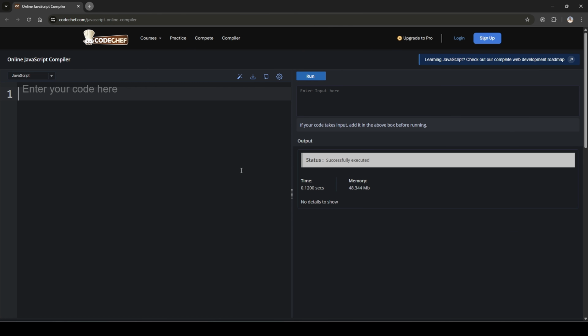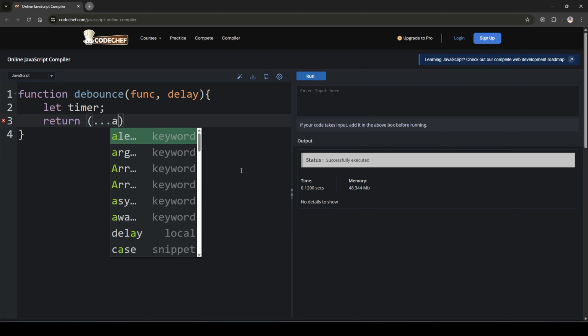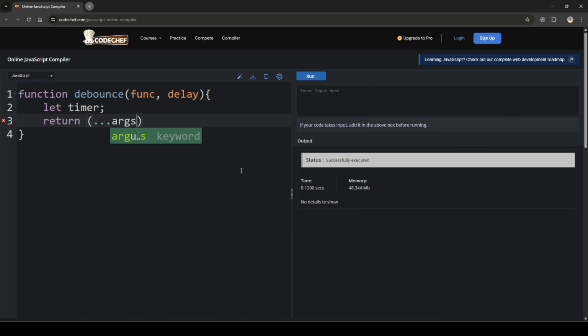So let's take one function, call it debounce, and that function will take two arguments. One is the function and the second one is the delay. Okay, delay or timer. So here let's take one variable, call it timer, and this function returns a function, and that function will take the arguments which are passed to the original function.